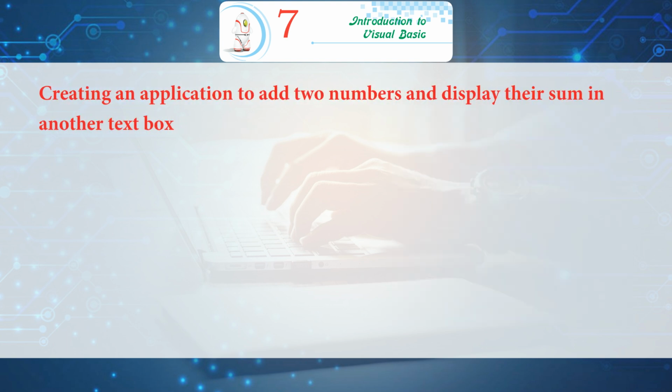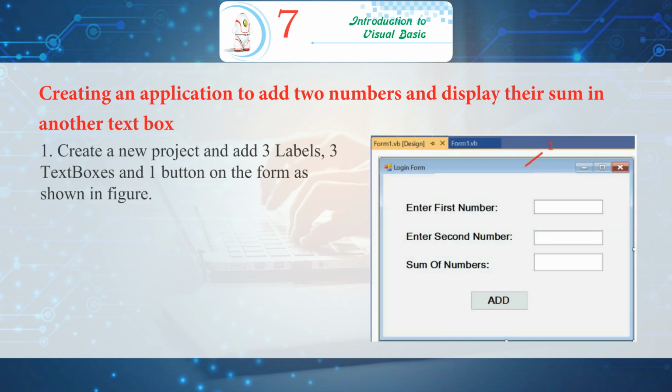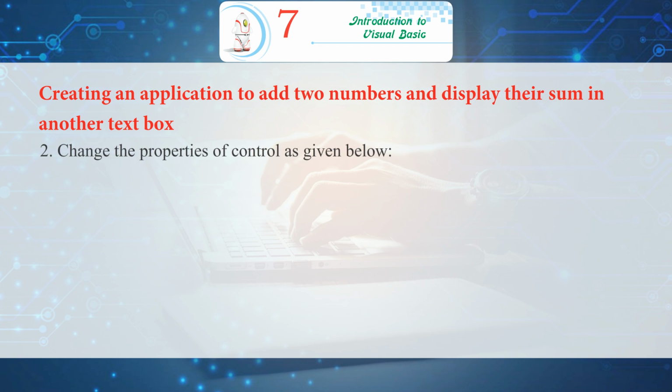Creating an application to add 2 numbers and display their sum in another text box. Following are the steps to create an application. 1. Create a new project and add 3 labels, 3 text boxes and 1 button on the form as shown in figure. 2. Change the properties of control as given below.